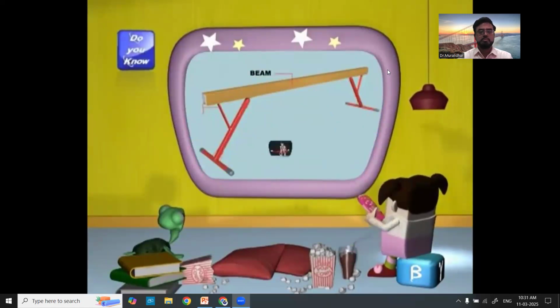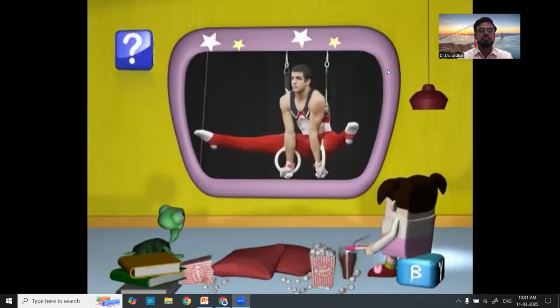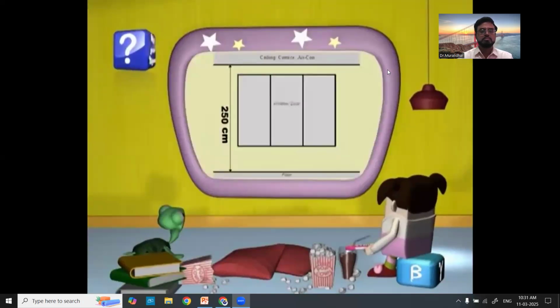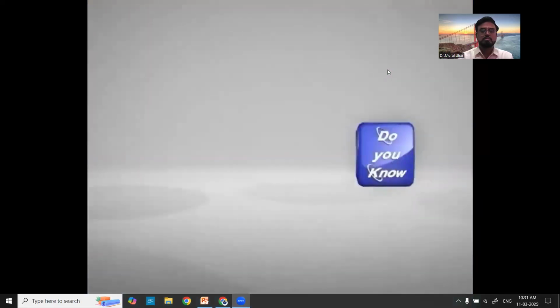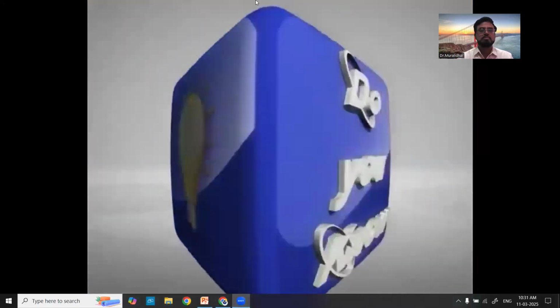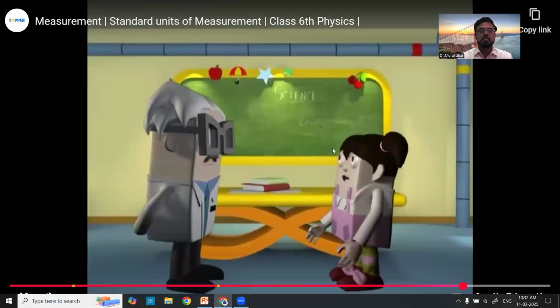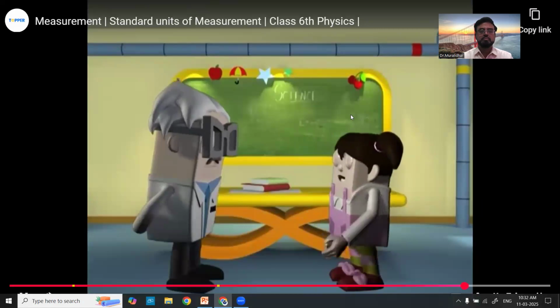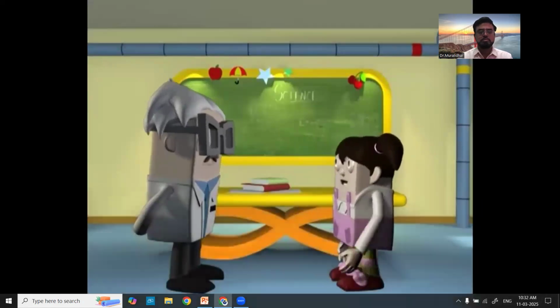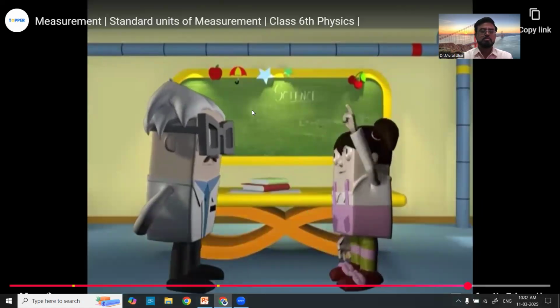That's not all. The rings on which the gymnasts swing are not as easy to hang from either. They are about 250 centimeters high. That's the height of an average room's ceiling. A 250 centimeter high ceiling. That's pretty high, Professor. I would need wings to go up there that fast.